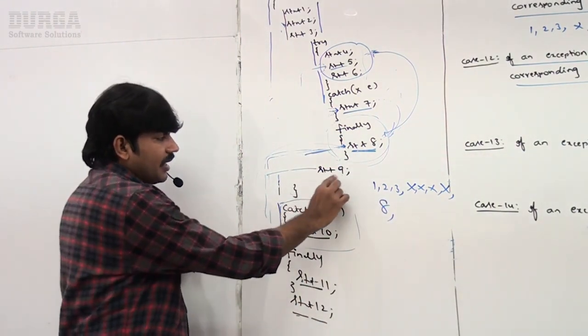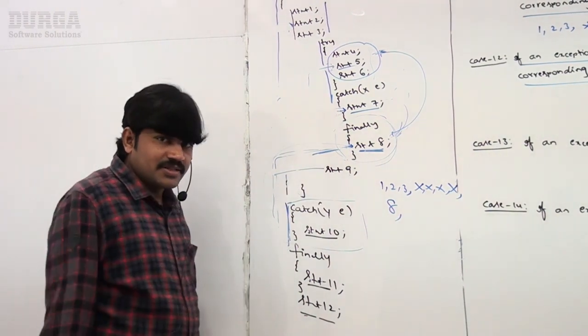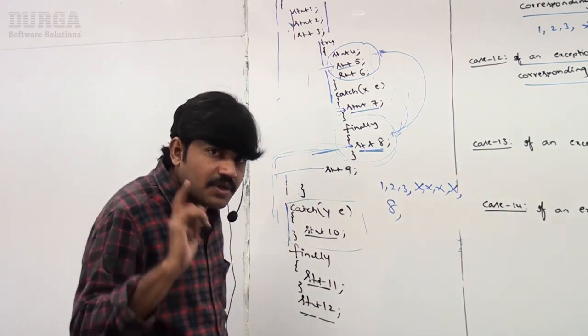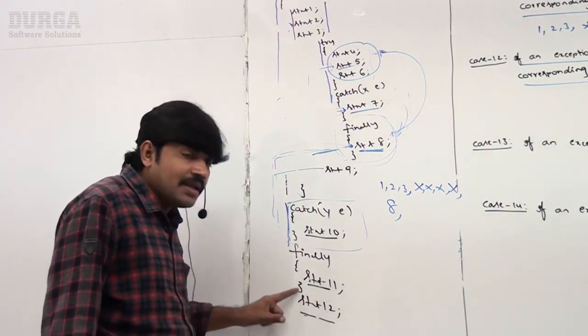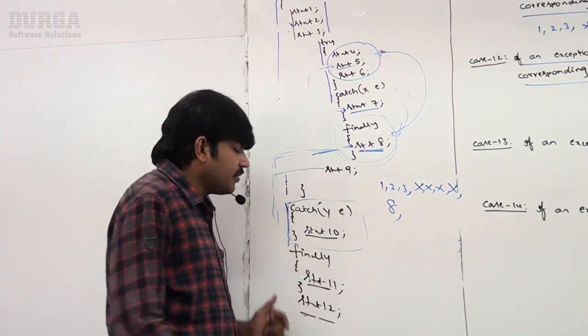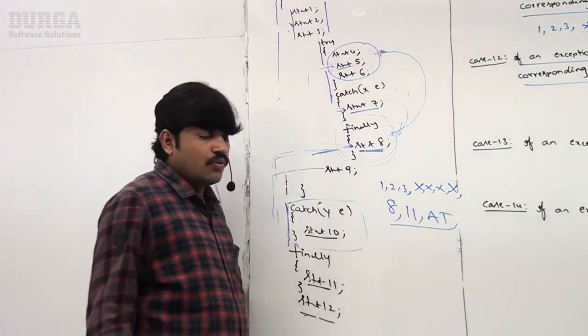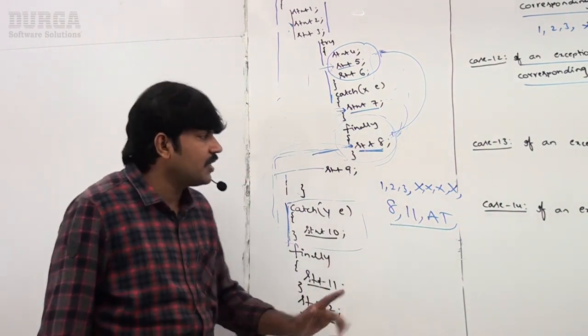Now here at 9 the problem came, but the corresponding catch block is not matched. If the corresponding catch block is not matched, it is always abnormal termination. But before abnormal termination, only the finally block will be executed. That's why 11 followed by abnormal termination.